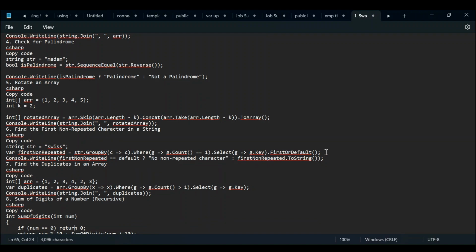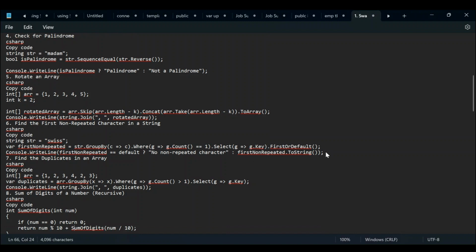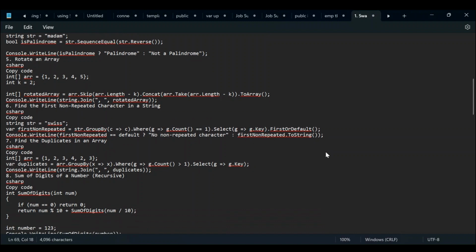Next question we have is to find the duplicate in an array. We have an array and we are storing the result in a duplicate variable. So array dot group by element, where element dot count is greater than 1. For example, I have a 2. If 2 has a count greater than 1, then it is a duplicate number. Select g dot key.